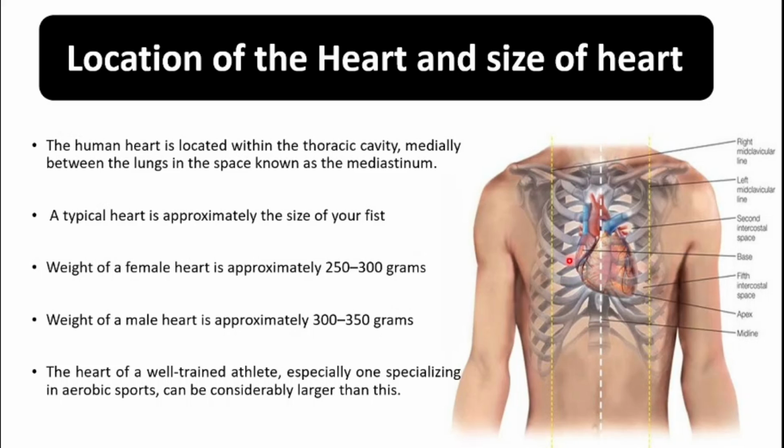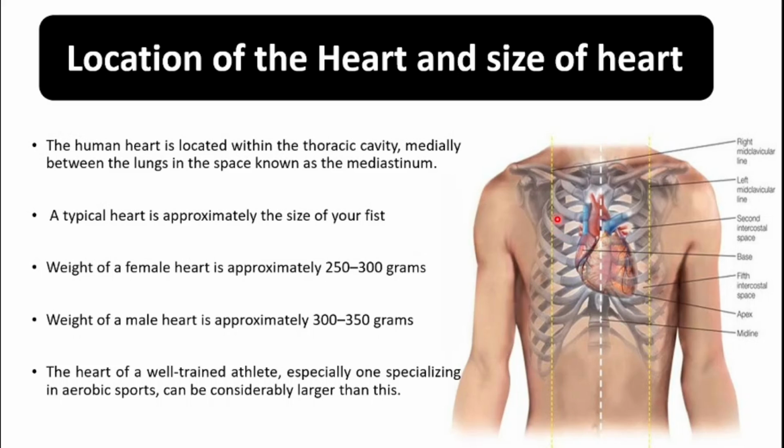The space between the lungs where the heart is present is known as the mediastinum. So the heart is present in the mediastinum area. And what is the mediastinum area? The mediastinum area is the area between the two lungs where the heart is present.